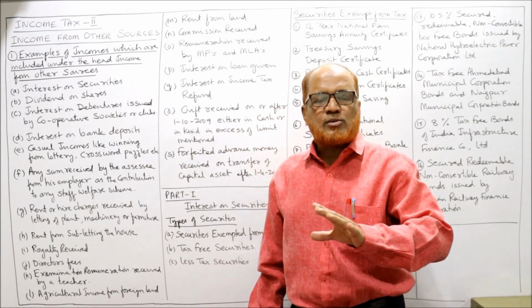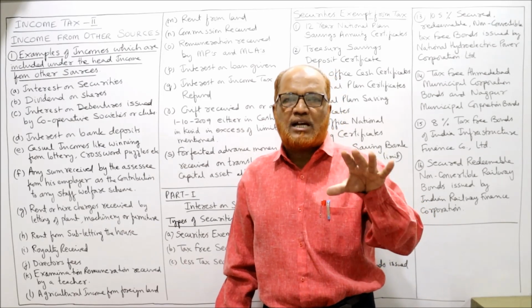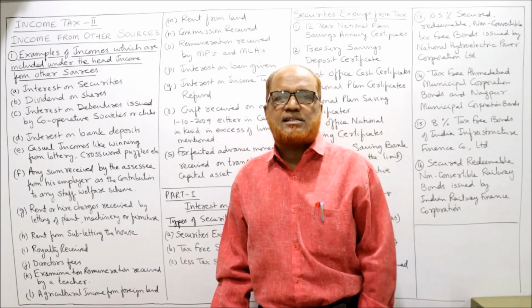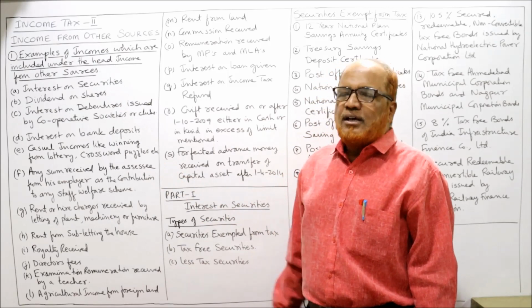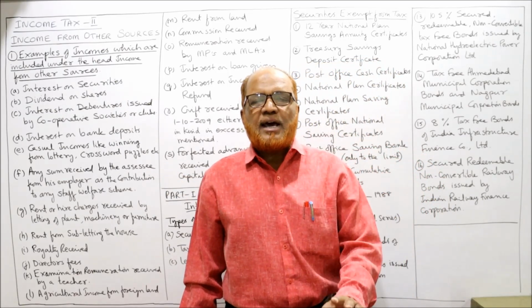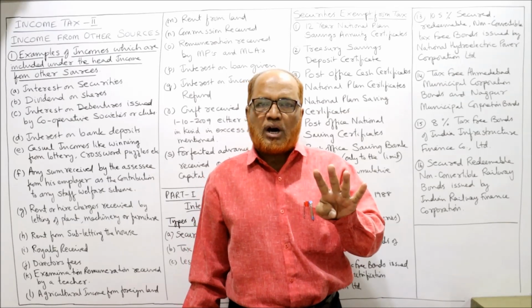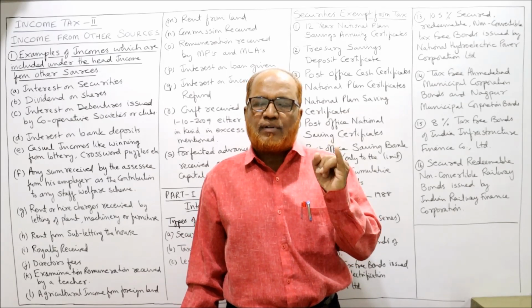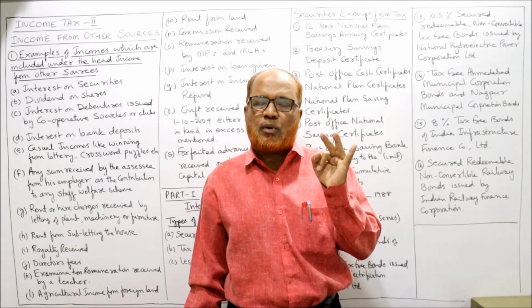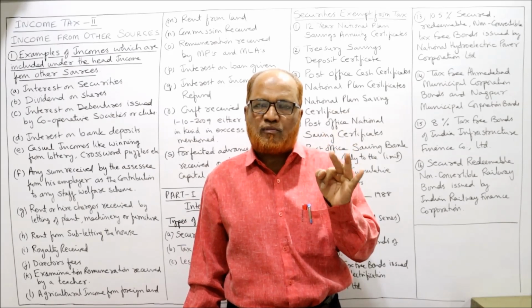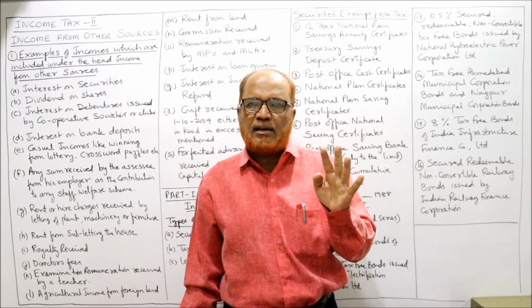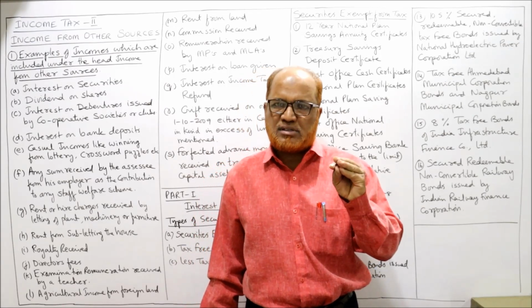In this video, I'm going to explain in detail what items will appear under income from other sources. First of all, the Income Tax Act has given 5 heads of income. The first 4 are the specific heads: income from salary, income from house property, profits and gains of business and profession, and income from capital gain. The fifth is income from other sources.